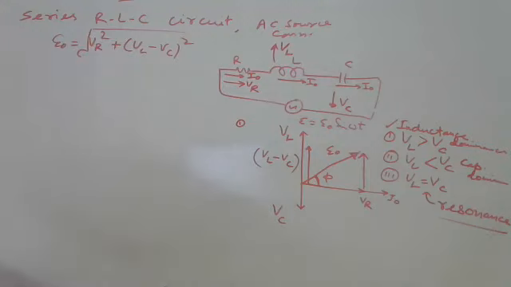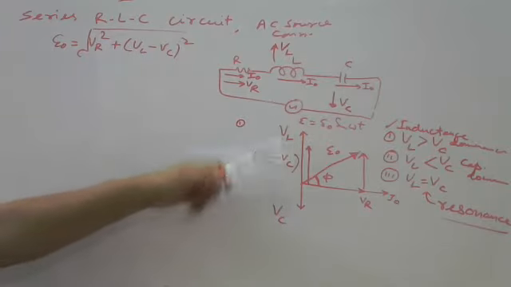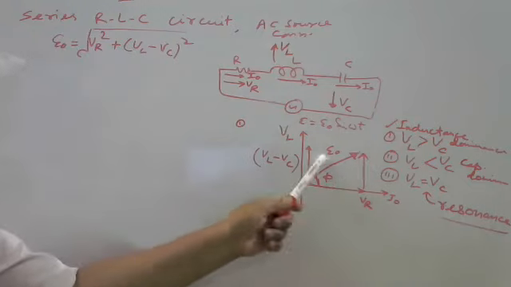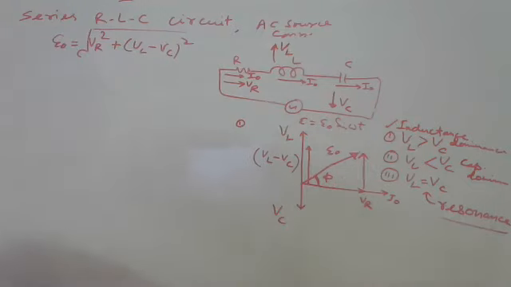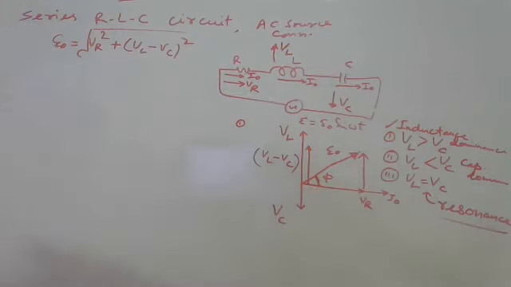Using the Pythagoras theorem. Simple. Nothing difficult here. In vector form, this is the difference here. This square plus this square, root of it, is E naught. So here, in this series circuit, between the E naught and I naught, there is a phase difference.